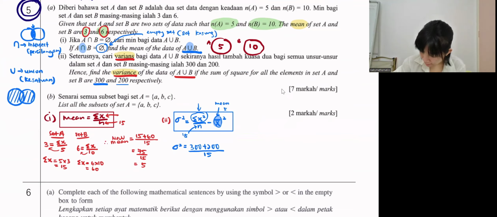Then after that, minus mean 5 squared. Then we calculate, and straight away key in everything. So the answer is 8.33.